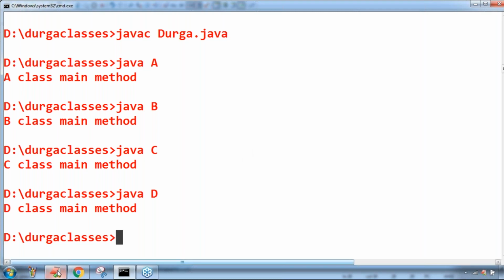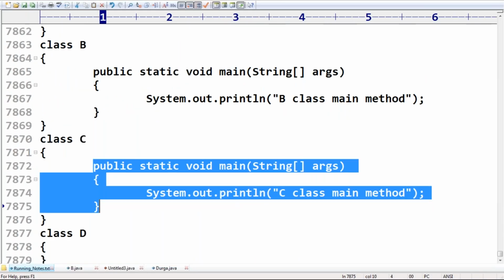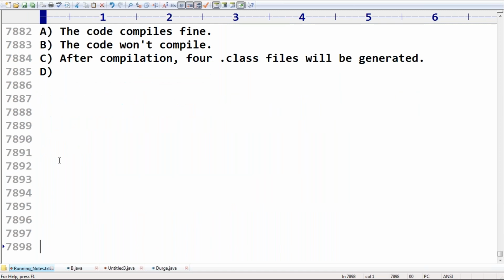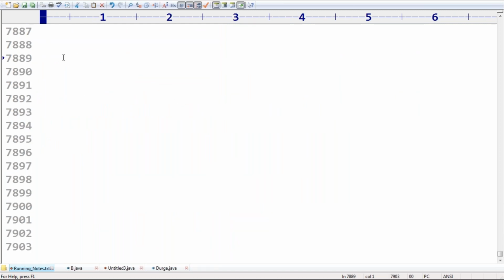So clear for all of you, right? Yes, friends. If the main method is there, what will happen? The required point you are already getting. So if there is a main method, what is the name of the class? No restriction on the name. The name of the program should be based on the name of the public class, not based on the main method. That's what you should be aware of.